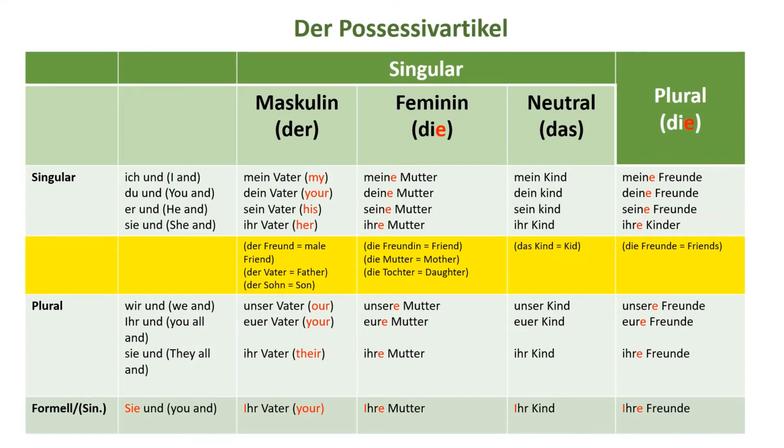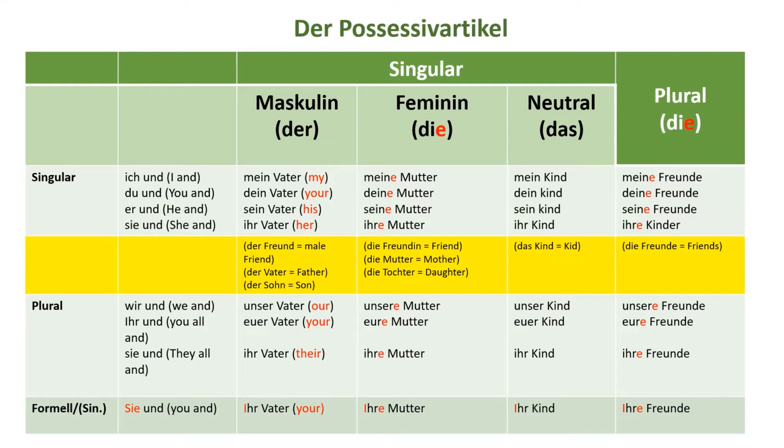If you remember, in my previous videos I have explained possessive articles in detail. If you don't know anything about possessive articles, then don't worry, I will share a link in the description box, and at the end of the screen of this video you can also find the video on possessive articles.